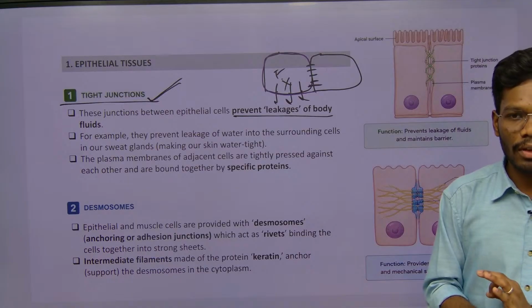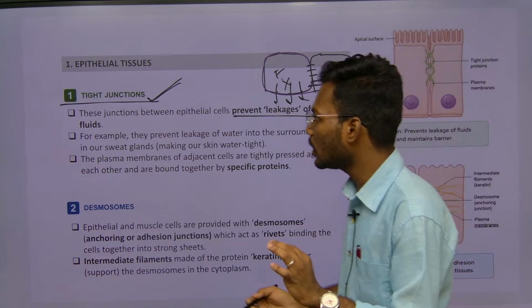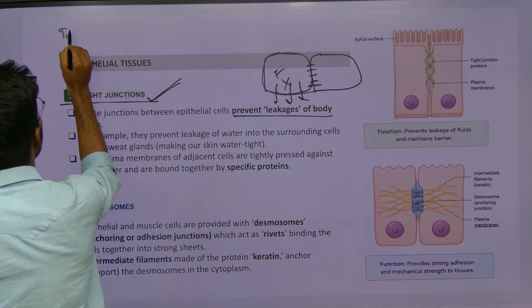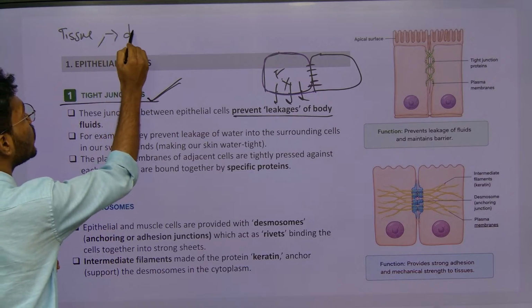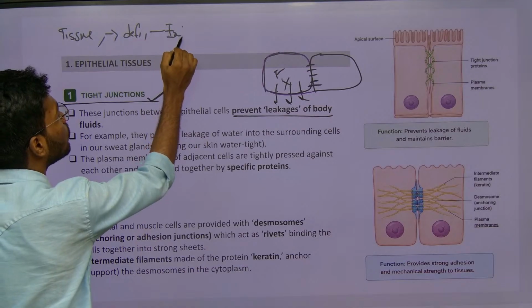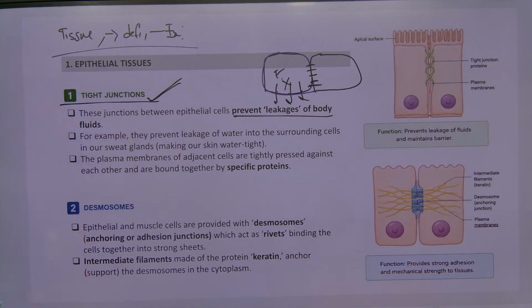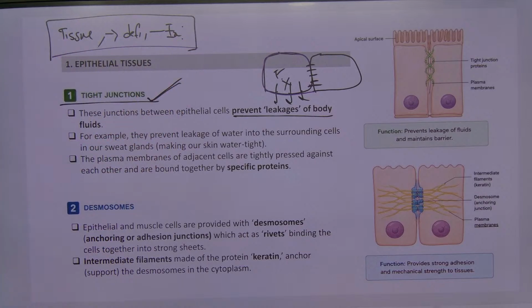Here you need to remember the examples. Whenever you are looking at tissues, you need to remember what the tissue is, what the definition of the tissue is, and what the examples of the tissue are. If you remember these three things for each and every tissue, you can definitely get one question perfectly correct, which means you are getting 4 marks.